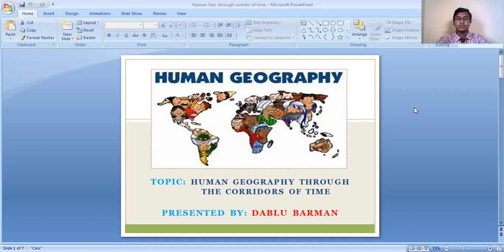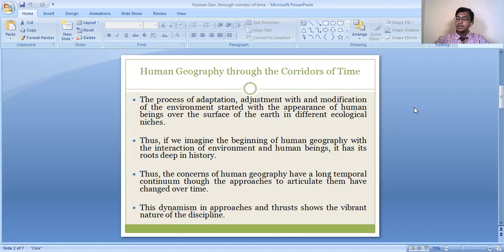So let us proceed. The process of adaptation, adjustment with and modification of the environment started with the appearance of human beings over the surface of the earth in different ecological niches. Basically, the process of adaptation, adjustment with nature and modification of the environment started when human beings appeared on the earth, in different ecological niches, that means in different ecological areas.